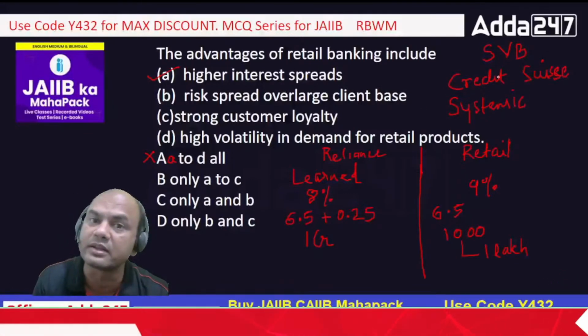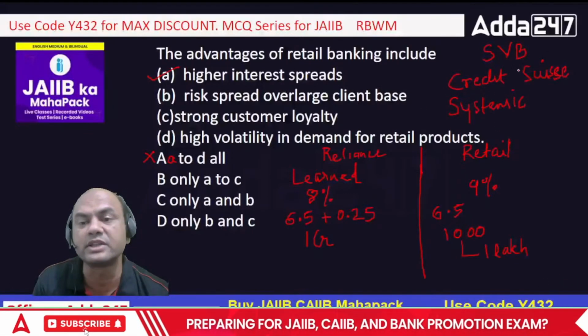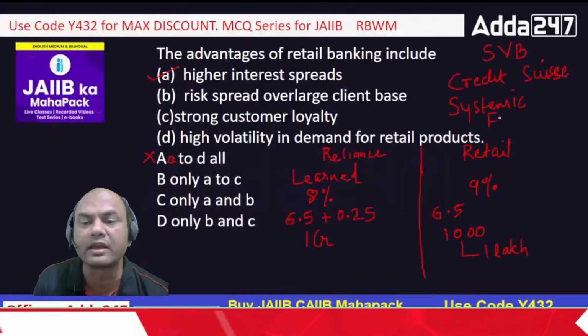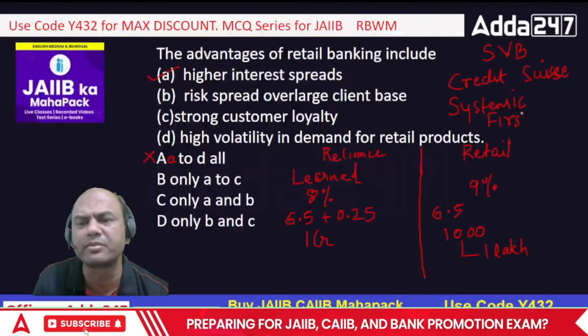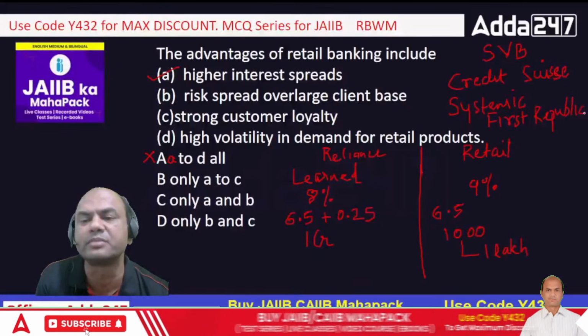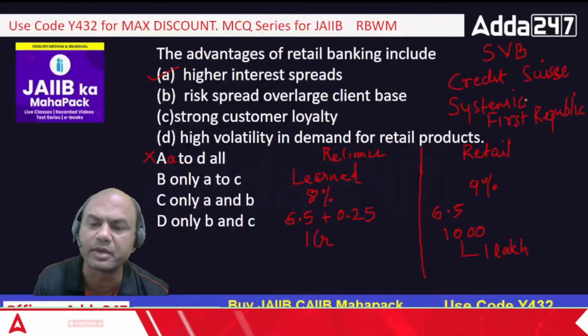And which is the third bank then? Think fast. Which is the third bank which was in trouble? It is called First Republic Bank, right? First Republic, this was the name. This was the third bank. They put in some 30 billion or some amount in that bank and then bailed it out.